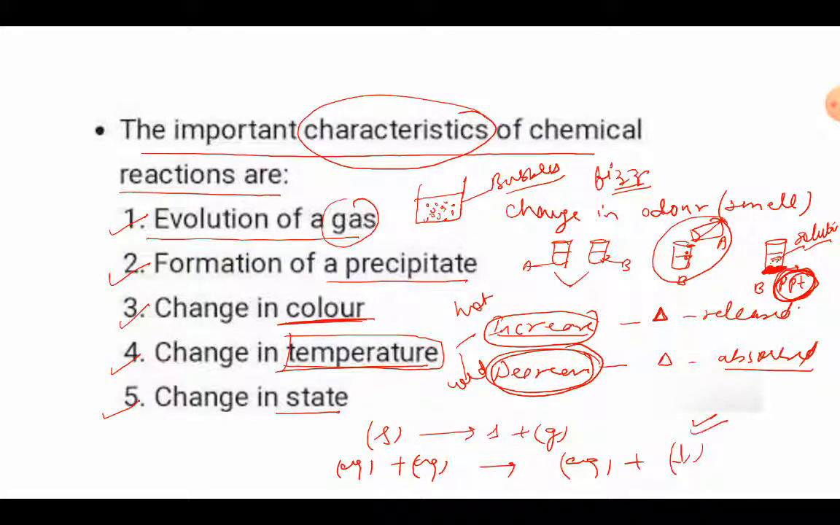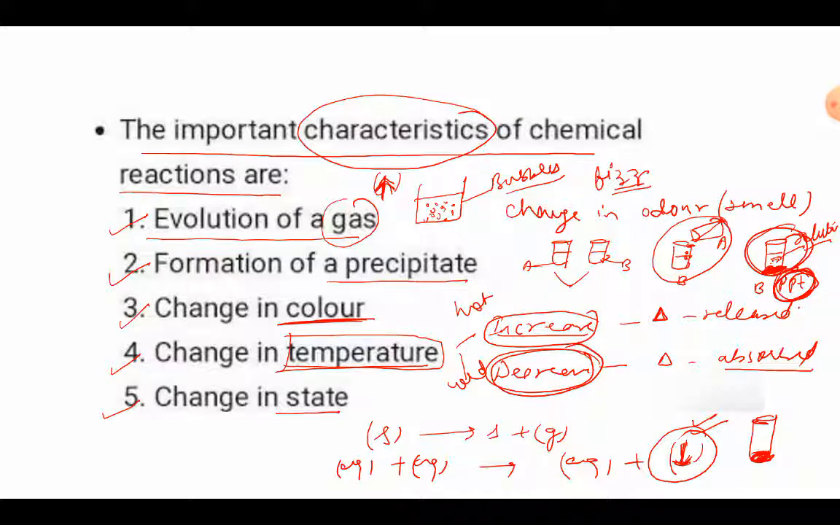Now a precipitate is always shown by a downward arrow, because if you remember this diagram, why is a precipitate shown by a downward arrow? Because a precipitate always settles at the bottom of the container wherever we are doing this reaction. So that is why it is also shown by a downward arrow. And we all know that gases have a tendency to rise up, they always rise up, right? So gases are shown by an upward arrow, so their arrows are different: upward for a gas and downward for a precipitate.